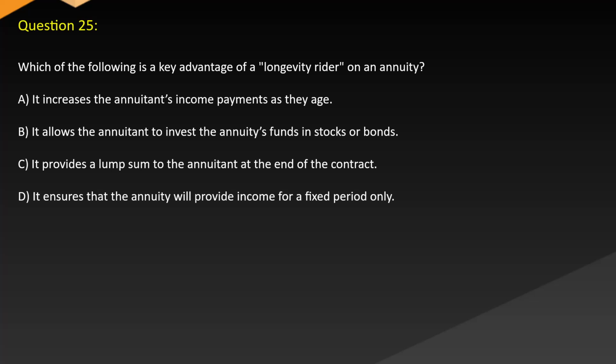Question 25. Which of the following is a key advantage of a longevity rider on an annuity? A. It increases the annuitant's income payments as they age. B. It allows the annuitant to invest the annuity's funds in stocks or bonds. C. It provides a lump sum to the annuitant at the end of the contract. D. Ensures that the annuity will provide income for a fixed period only.